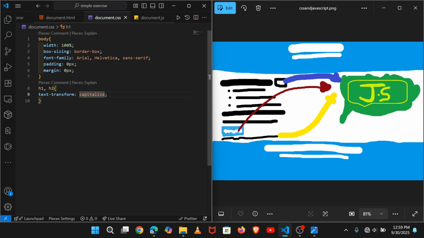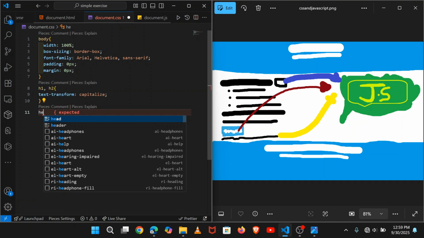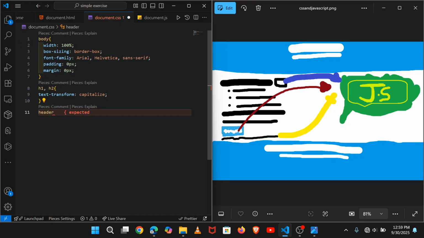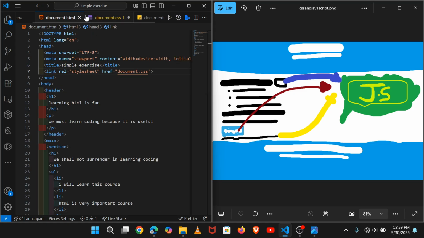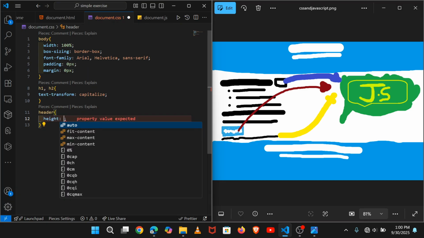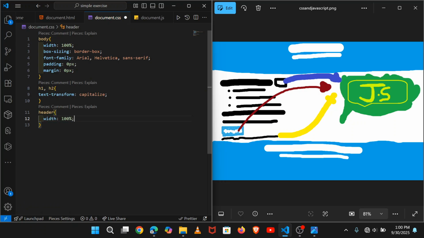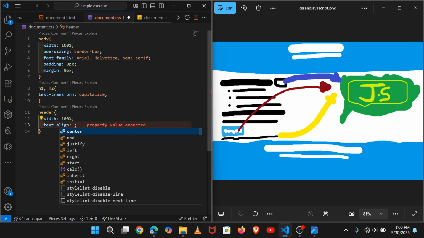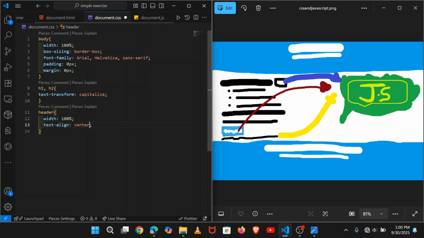So we say header, and inside the header we are going to give it a height, no, let's not set the height, width must be 100%, and text-align: center, so everything that is text inside there is centered.